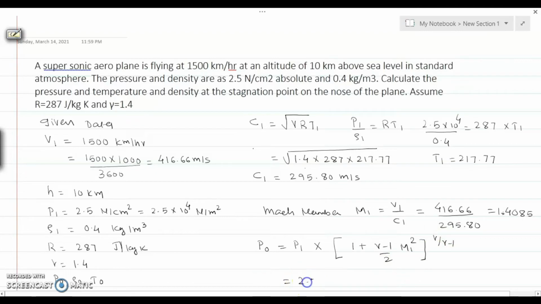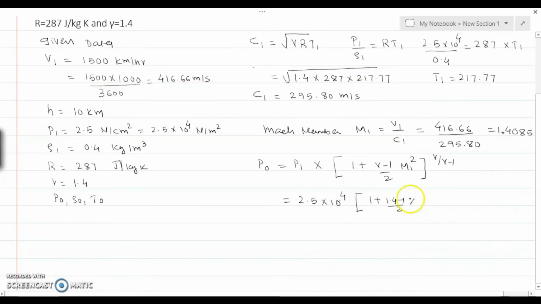Here the pressure is 2.5 into 10 to the power 4, in the bracket 1 plus 1.4 minus 1 divided by 2 into 1.408 whole to the power 2, and bracket complete, bracket to the power 1.4 divided by 1.4 minus 1.